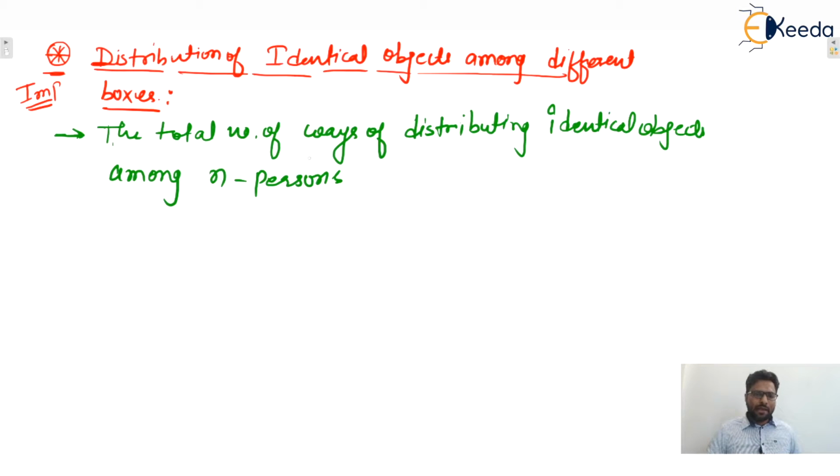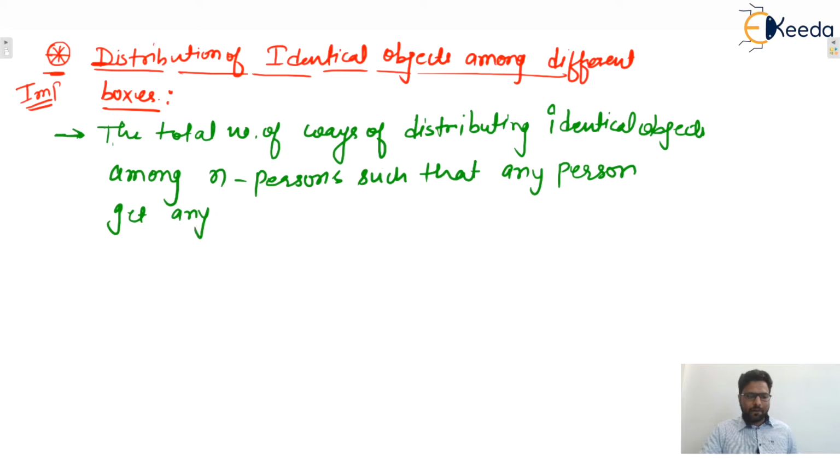Persons means human beings, and by default human beings are distinct. Such that, and remember this condition is important, any person can get any number of things. That is the statement.